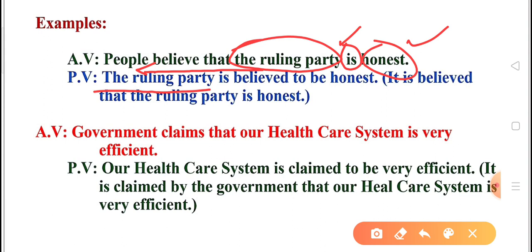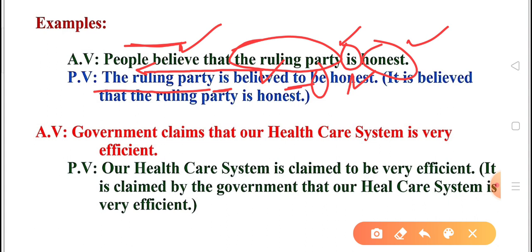The ruling party, and people believe, this is present simple tense. So is, am, are we have to use. So ruling party is singular, so the ruling party is, and then whatever the verb is given in active voice, the main, you can say that principal clause, outside that clause is to be changed into third form. So the ruling party is believed, and then to, after to we have to use be and then adjective. It's quite simple. The ruling party is believed to be honest.